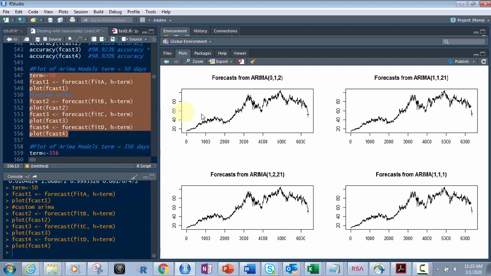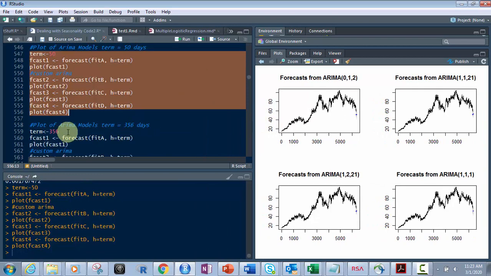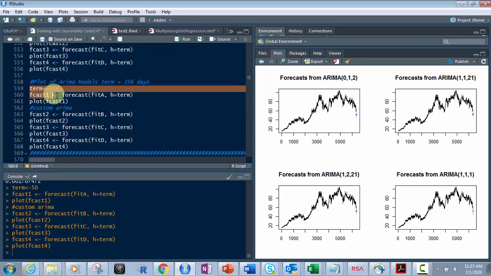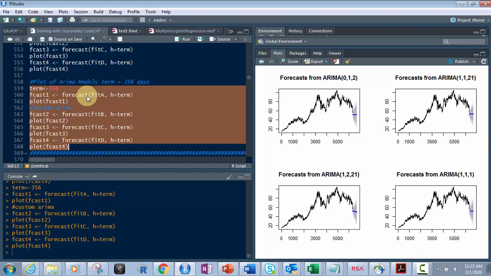Okay, now let's go and open up. What if we wanted to look a little bit deeper? I want to look a little bit longer. I want to look at a year. So obviously a year has 356 days in it. So let's look at a year. All right, so if I take the same code, the only difference is the 356 I'm putting in there, right? We'll be able to see it a lot clearer here. Let's run that. There we go.